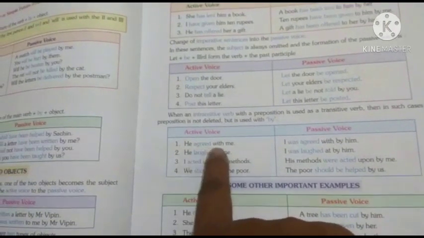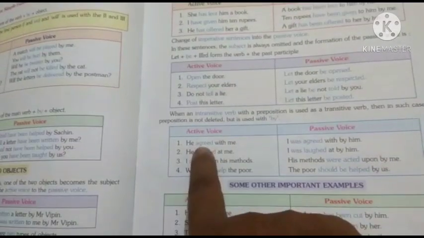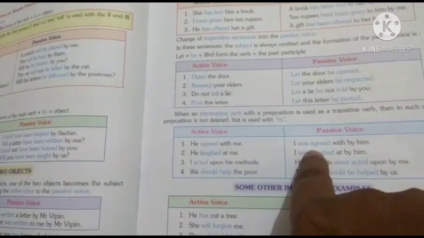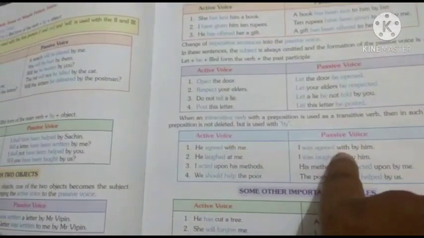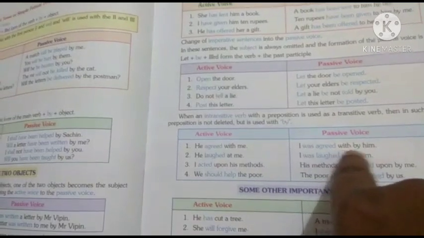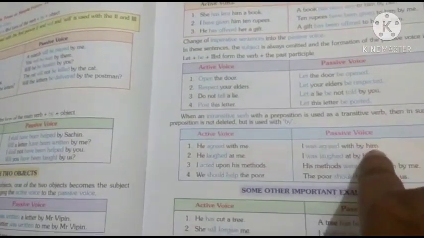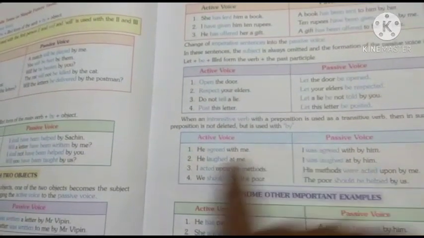He agreed with whom? Answer me. Me becomes I. And this is simple past tense. So I was, then the third form of agreed, agreed. And then the preposition with, and then we use by. Him. He becomes him. By him. And with is not removed.